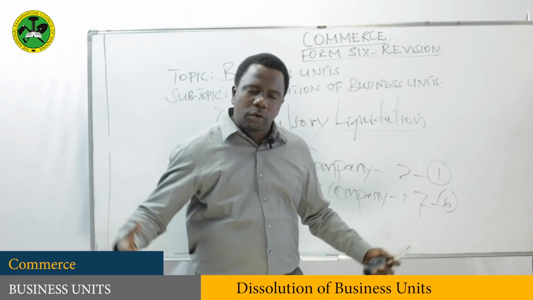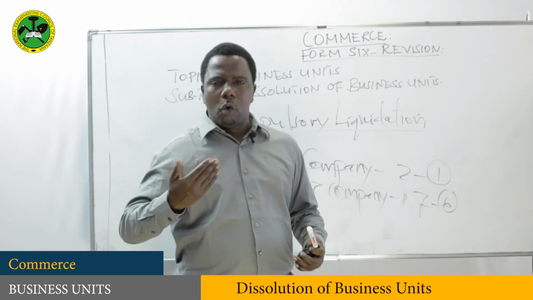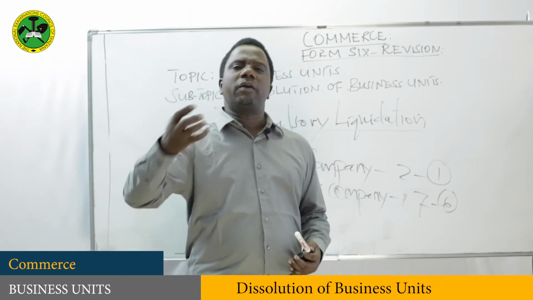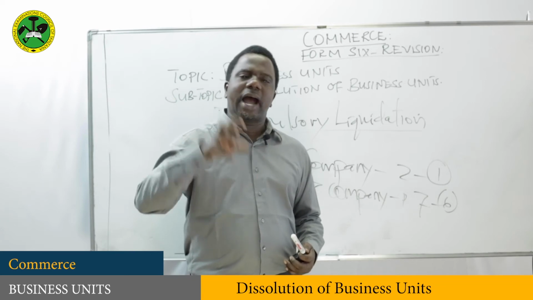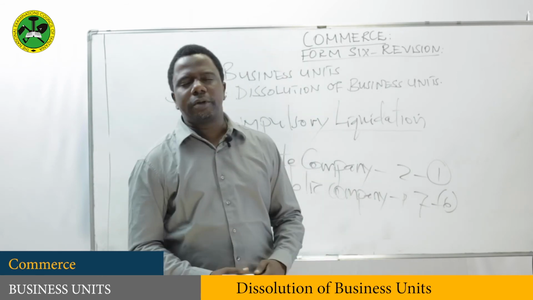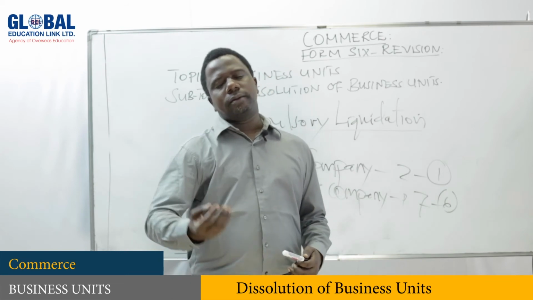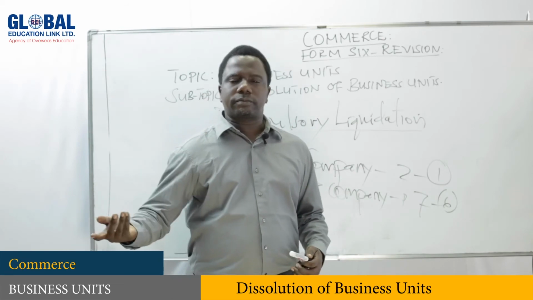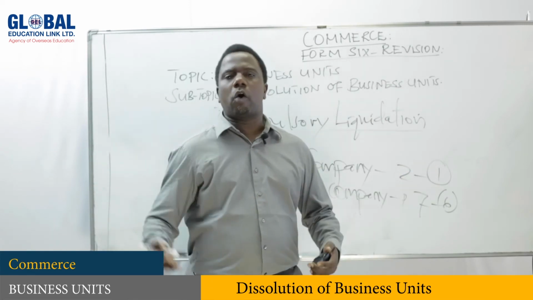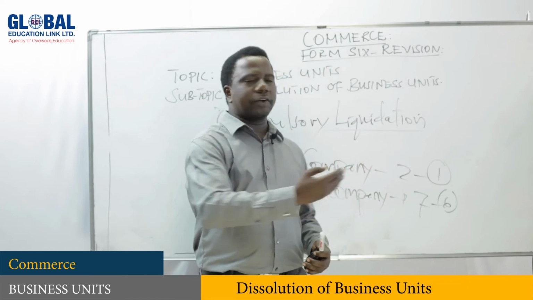Now, a liquidator is the one who will supervise each and everything. He is the one who will be dealing with the selling of the assets of the company. He is the one who will be dealing with any issue regarding the company. So after that, all the assets will be sold by the liquidator, who will be supervising the process. Then creditors will be paid, and if anything remains, it will be distributed to shareholders. Now that is the end of compulsory liquidation.